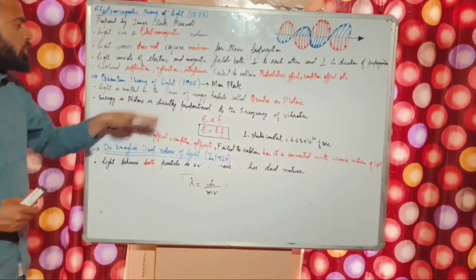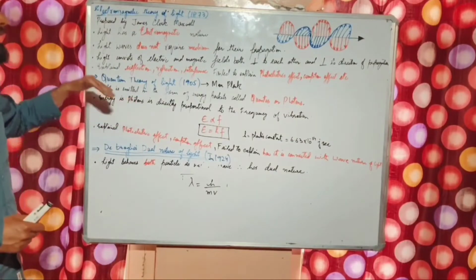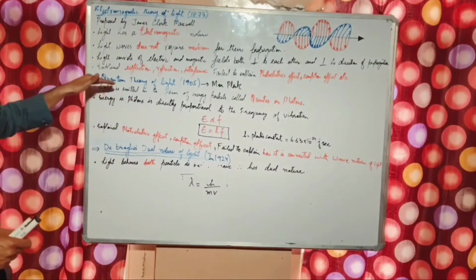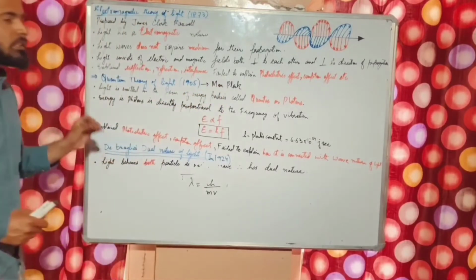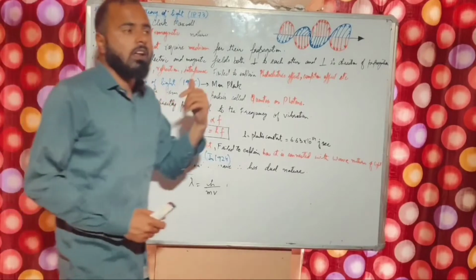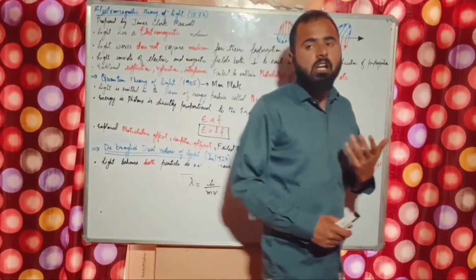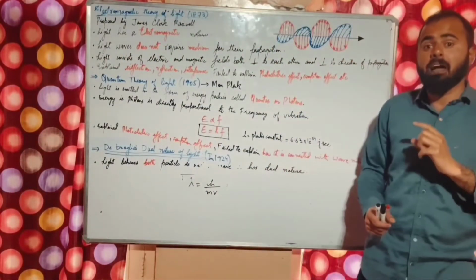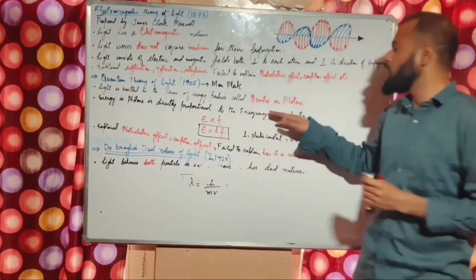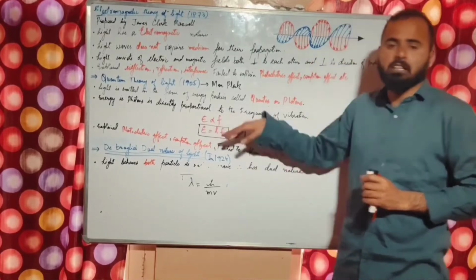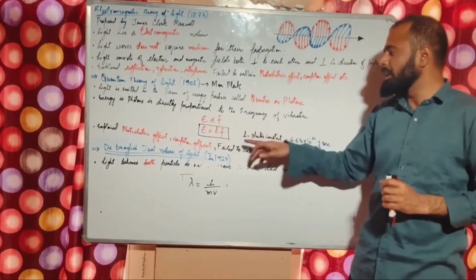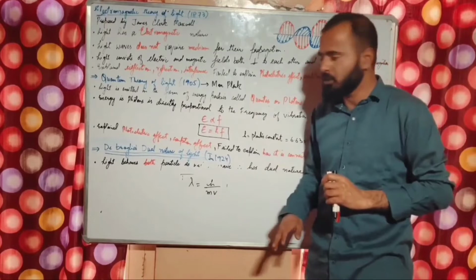So to rectify those limitations of the theory, another theory came. The theory was the quantum theory of light. It was given by Max Planck. Max Planck suggested that light travels in the form of particles, and those energy packets he named photons or quanta. And he gave the relationship between the energy of the photon and the frequency. Energy of the photon is directly proportional to the frequency of the photon.